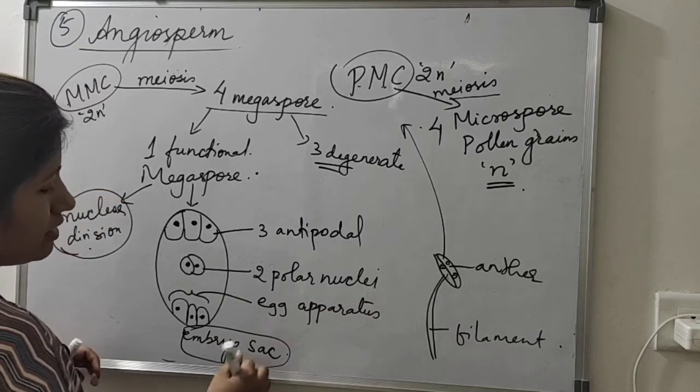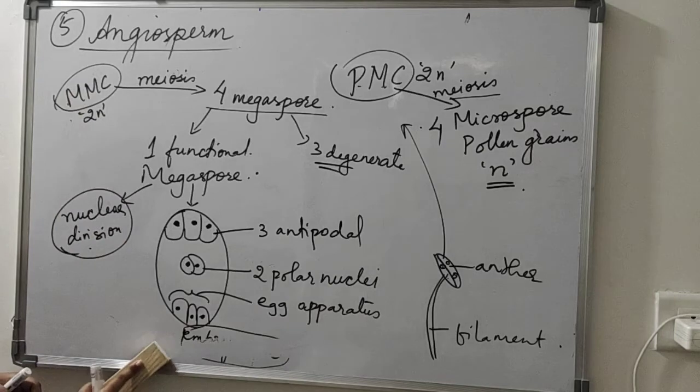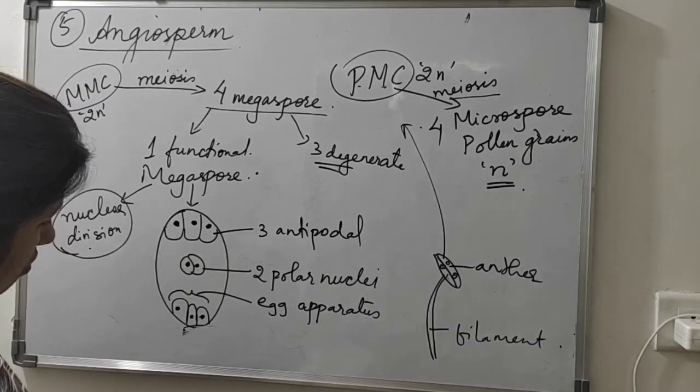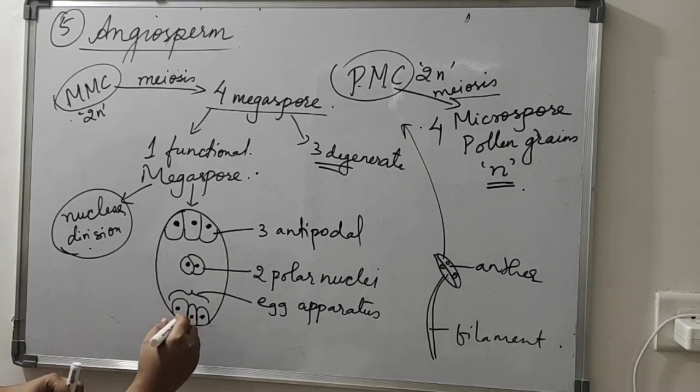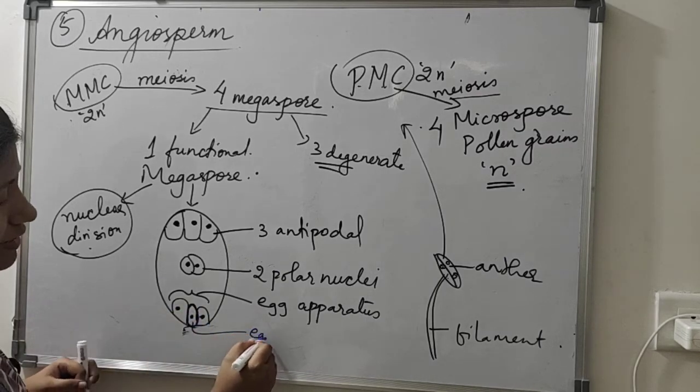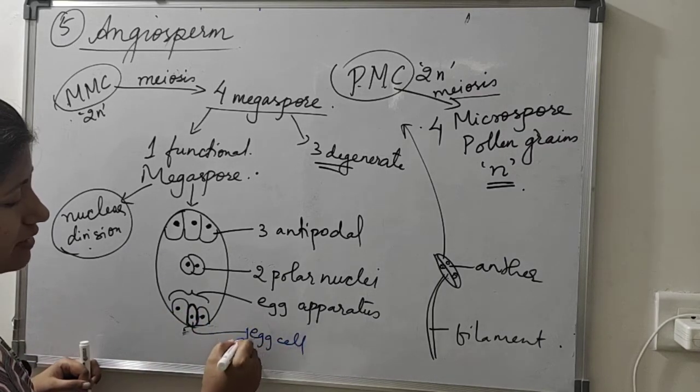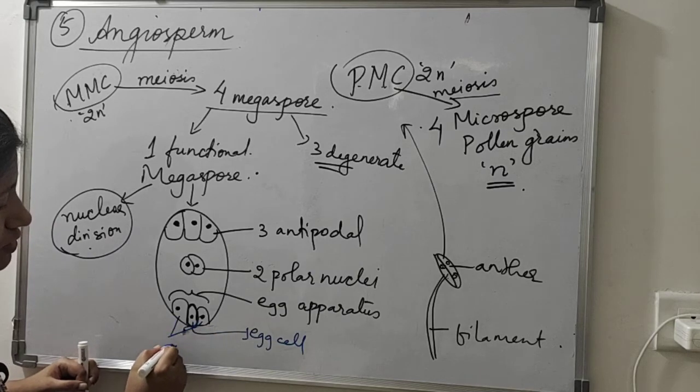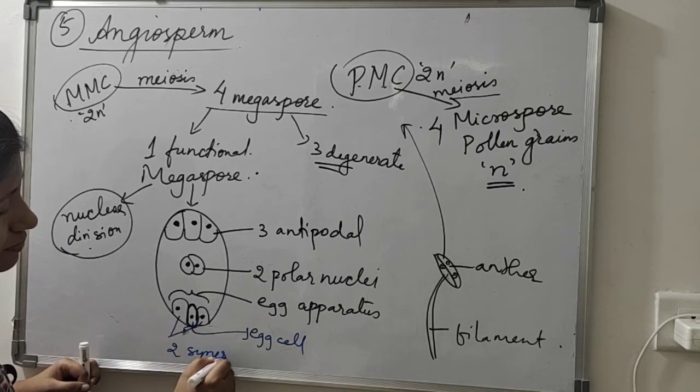And in this 3 egg apparatus, what you see, one of them is egg cell. This one, I'm highlighting it. This one is egg cell. One egg cell is there, and these 2 are 2 synergid cells.